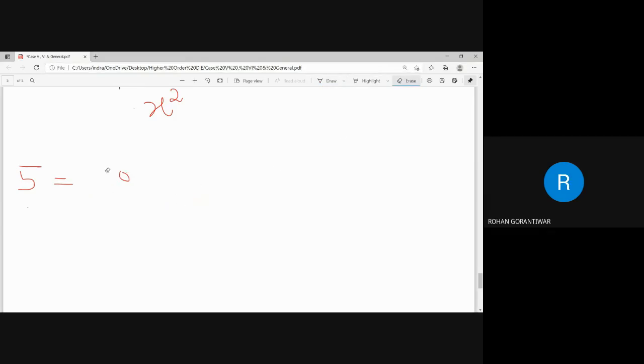What is the case when you have RHS as x to the power 2? Case 3. What is to be done in case 3? Convert the denominator as 1 plus phi of D, then raise this to the numerator with power minus 1 and use the binomial expansion. When you have e to the power x into sine 2x, which case is this? Case number 4. One of the terms in the product is e to the power x and the other is sin ax or cos ax or x to the power m.